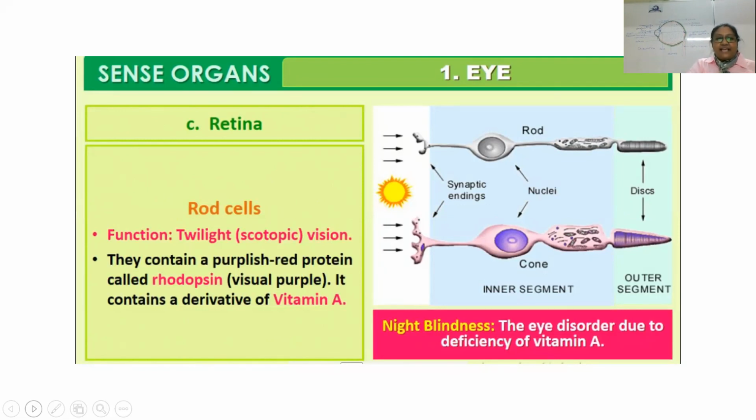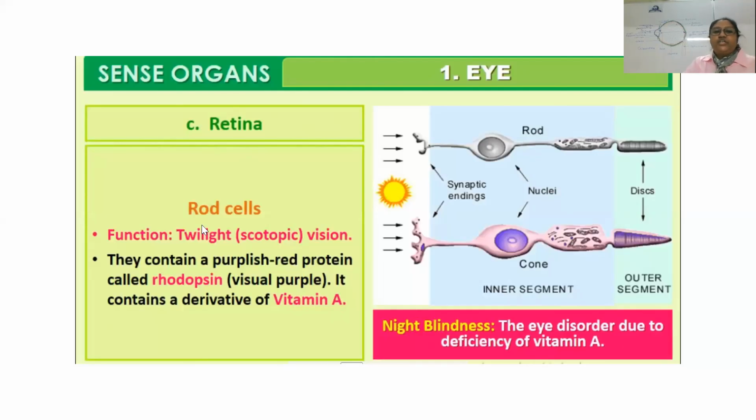Next is rod cells, which is known for twilight or scotopic. Photopic and scotopic. So scotopic vision is responsible for by a protein which is purplish red protein, and it's known as rhodopsin.